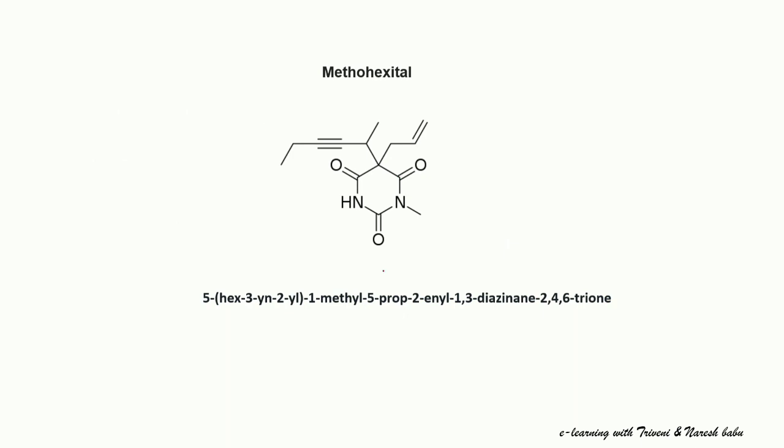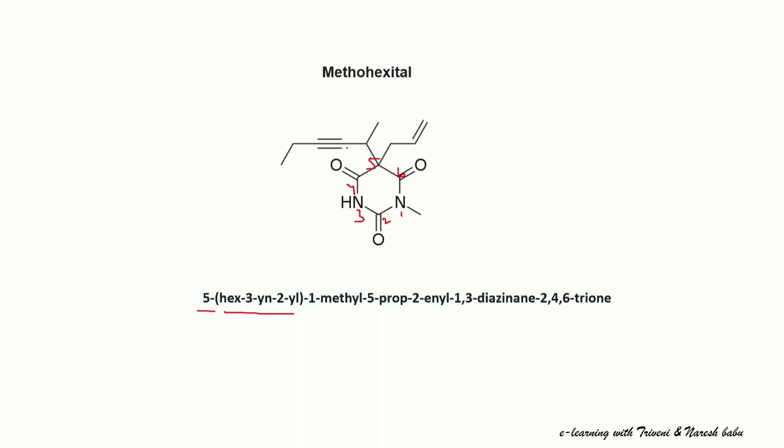Next, coming to the methohexital structure. This is the structure of methohexital. Coming to the IUPAC name, at the fifth position it is attached with hex-3-yn-2-yl. So let us give the numbering, this is 1, 2, 3, 4, 5, and this is the sixth position. And at the fifth position we can observe hex-3-yn-2-yl.